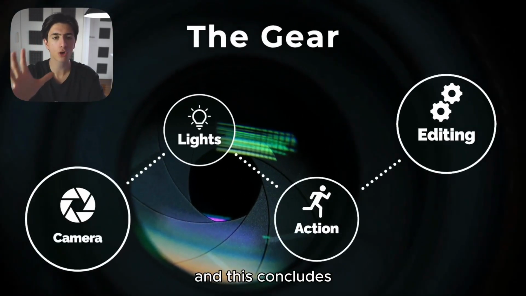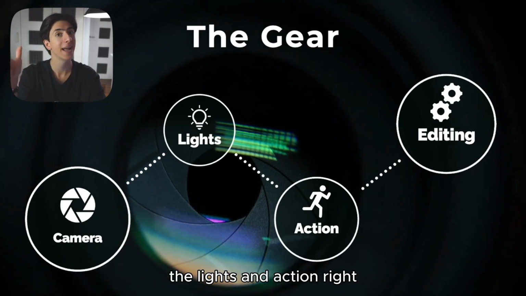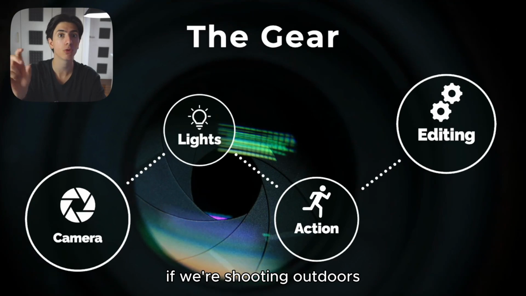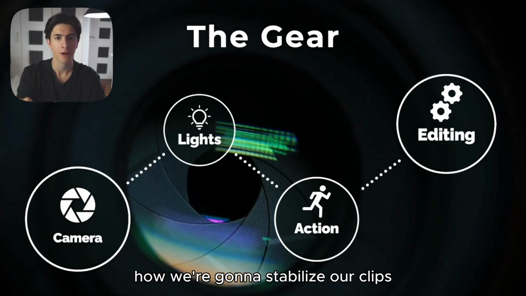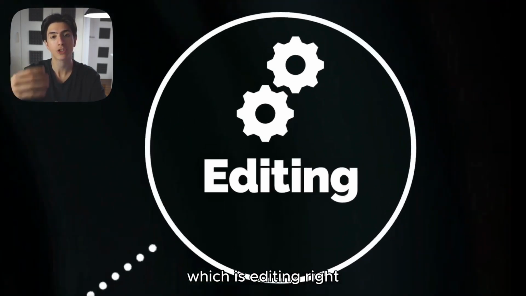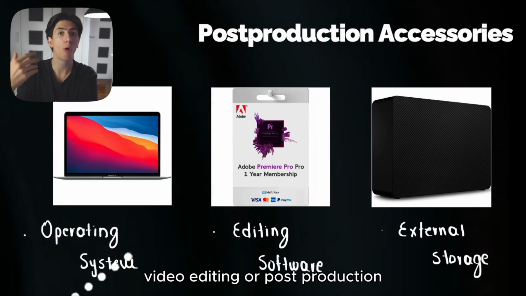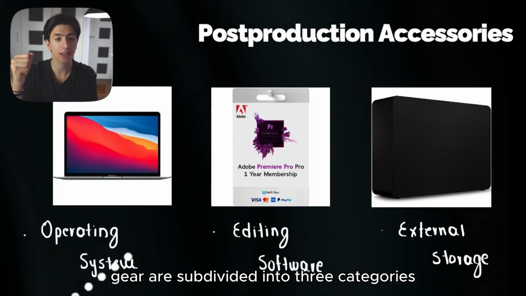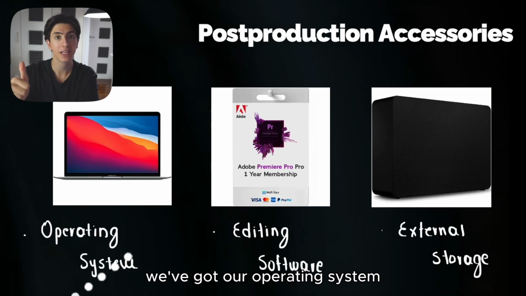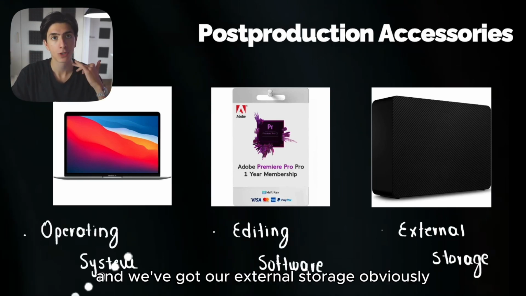All right, and this concludes all of the gear that we've talked about up until this point: the camera, the lights, and action. Right, if we're shooting outdoors, how we're going to stabilize our clips. Now let's move to the final part of this presentation, which is editing. Right, so what gear do we need in video editing? Video editing, or post-production gear, are subdivided into three categories. We've got our operating system, we've got our editing software, and we've got our external storage.